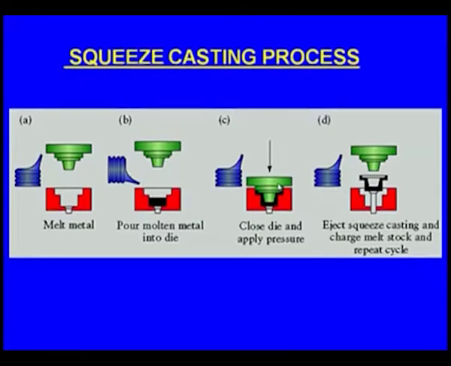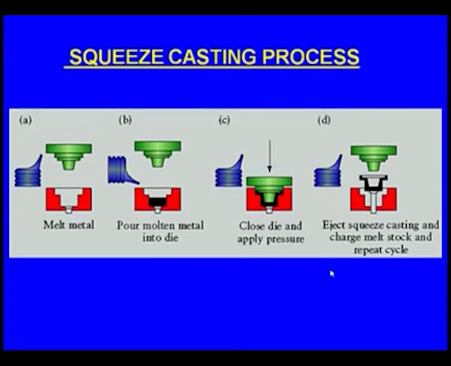In fact, here we have shown a very simple geometry. Sometimes the casting will have a complex geometry, and very thin, complex fins will be there. In the ordinary casting process, the metal may not flow into these complex details. But because, when the metal is still in the liquid state, we are applying external pressure by means of this ram, all these thin, complex fins will be filled by the molten metal.